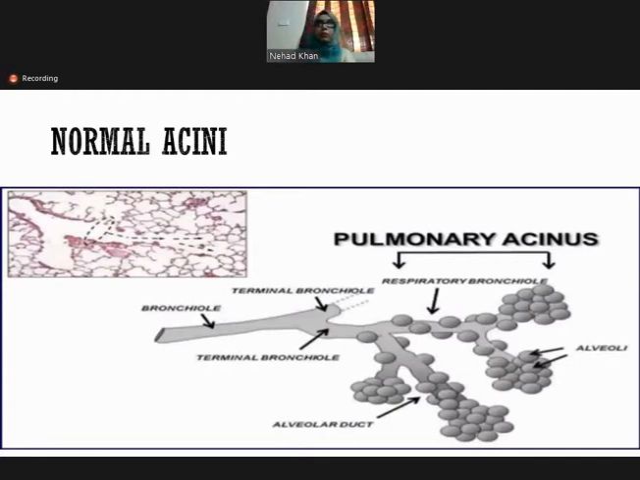So here is the diagram showing the anatomy. What you can see is the terminal bronchiole opening into the alveolar ducts, and then the alveolar ducts are opening into the alveoli. So distal to the terminal bronchiole are the respiratory bronchiole, the alveolar ducts, and the alveoli. This whole pulmonary acinus is involved in emphysema. Distal part, not the proximal part. The distal part after the terminal bronchiole is affected in emphysema.